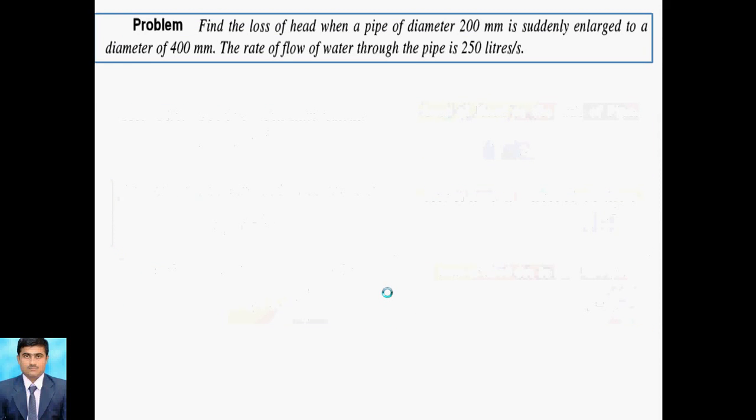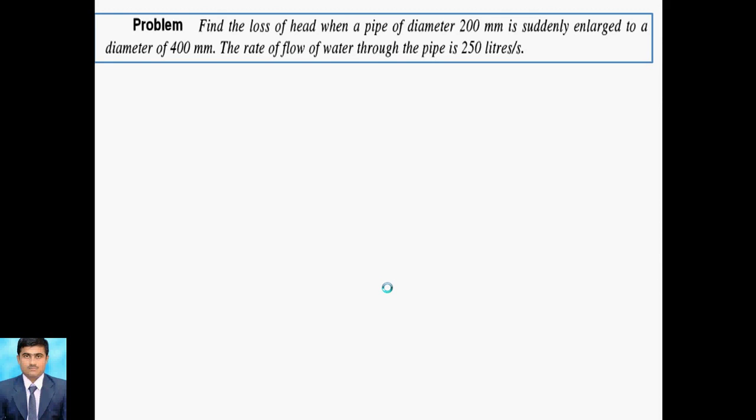Now we will discuss the problems. The first problem is to find the loss of head when a pipe of diameter 200 mm suddenly enlarges to 400 mm. So the smaller diameter of 200 mm expands to 400 mm. That means this loss is called sudden expansion, or sudden enlargement. The rate of flow of water through the pipe is 250 liters per second. Rate of flow means discharge, that is Q, 250 liters per second.